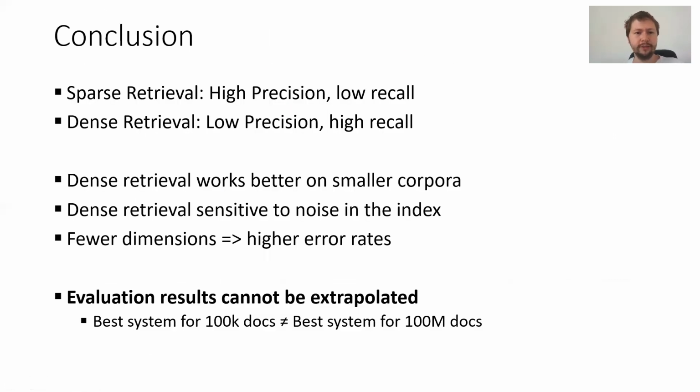So in conclusion, sparse retrieval has high precision, low recall. Dense retrieval you can characterize as low precision, but high recall. Dense retrieval works better on smaller corpora, and dense retrieval is also sensitive to noise in the index, so make sure to denoise your index before you apply dense retrieval. And if you use fewer dimensions for dense retrieval, you will get higher error rates. An important finding is that evaluation results cannot be extrapolated. The best system for 100,000 documents might not be the best system for 100 million documents.